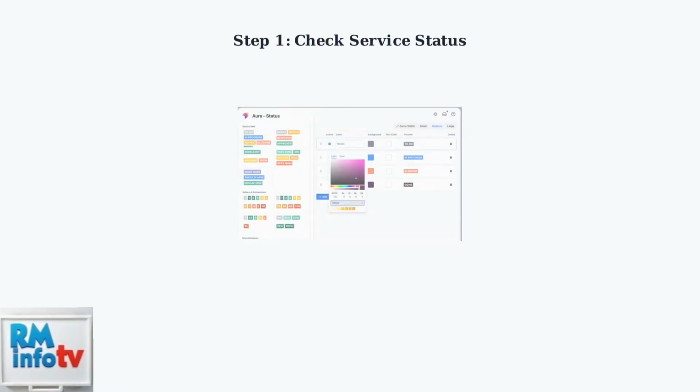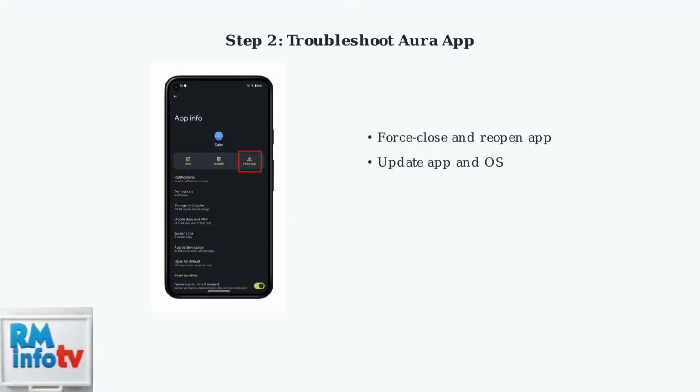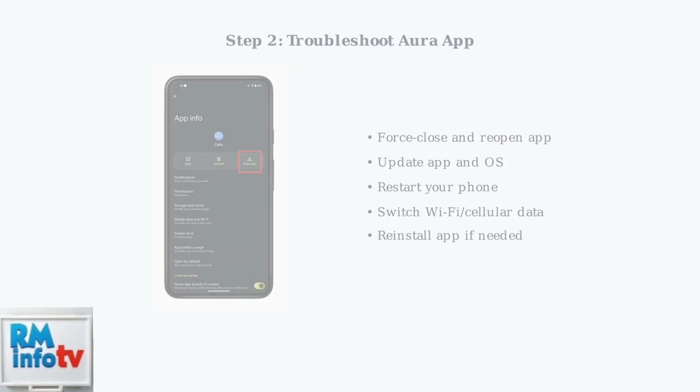Start troubleshooting by checking Aura's official status page for any service outages or maintenance notices that might affect your frame's connectivity. If the service is running normally, troubleshoot the Aura app. Force close the app completely, then reopen it. Ensure both the app and your device's operating system are fully updated.